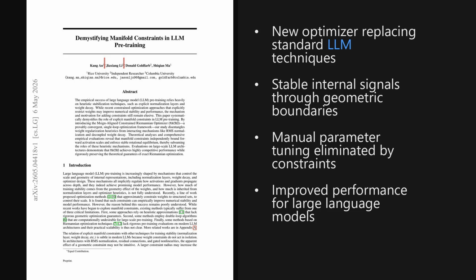The big takeaway is that explicitly restricting model weights with geometric constraints can completely replace standard stabilization tricks, like root mean square normalization and weight decay, while actually improving performance. The math behind this gets pretty deep, and as we will see, the way it naturally controls activation scales across the network is definitely worth sticking around for.